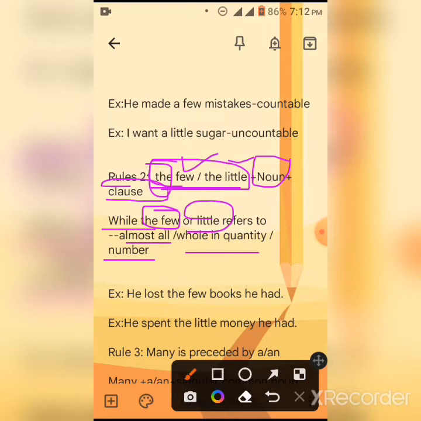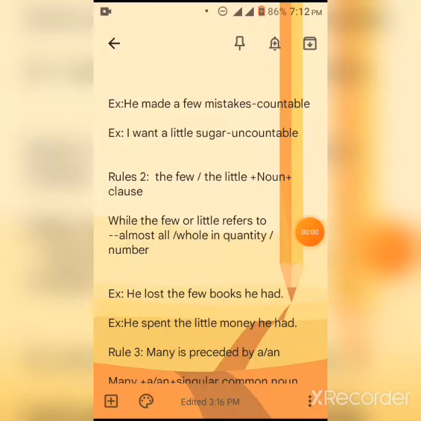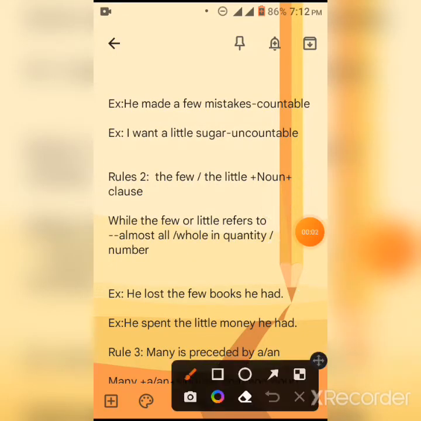When few or little refers to almost all the quantity or all the number of things or any other materials, then the few and the little will take the article the.